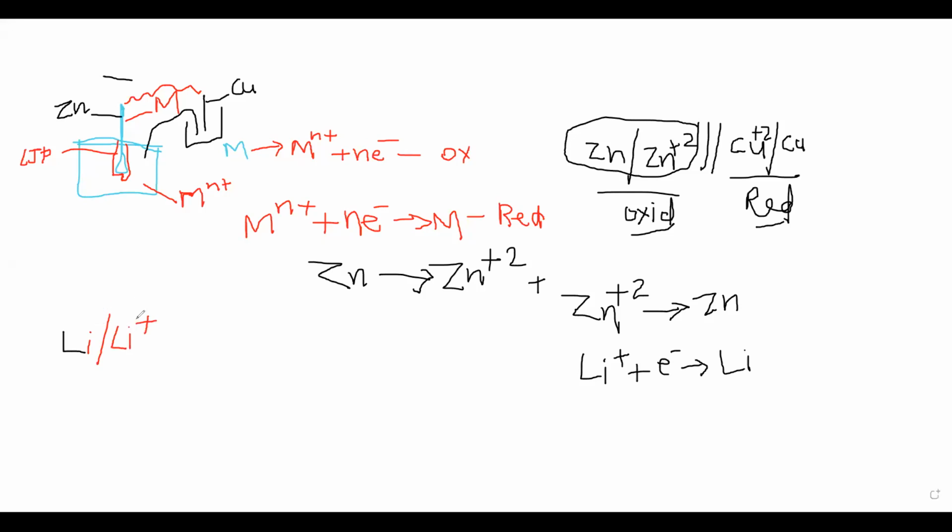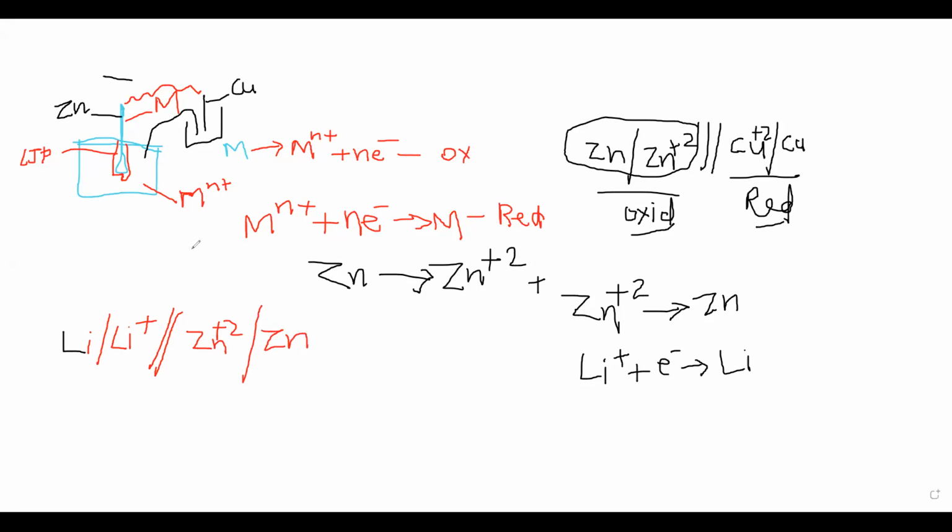Why? Because by the loss of one electron, and there exists a salt bridge, zinc is converted into zinc plus 2 ions. The electrons are transferred to zinc, and it is converted into zinc metal. This is known as a cell notation.